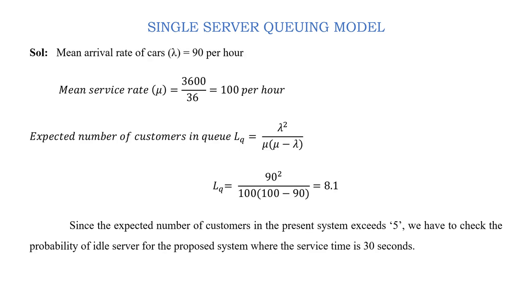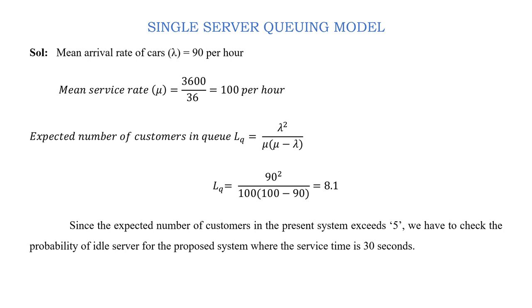So here we have the mean arrival rate of cars, lambda, as 90 per hour, and the mean service rate, for a service time of 36 seconds, is 100 per hour. Using the relation for expected number of customers in the queue, LQ equals lambda square by mu into mu minus lambda, on substitution we get 8.1.